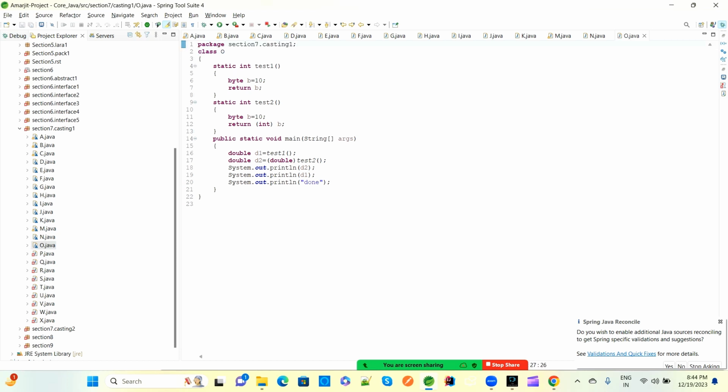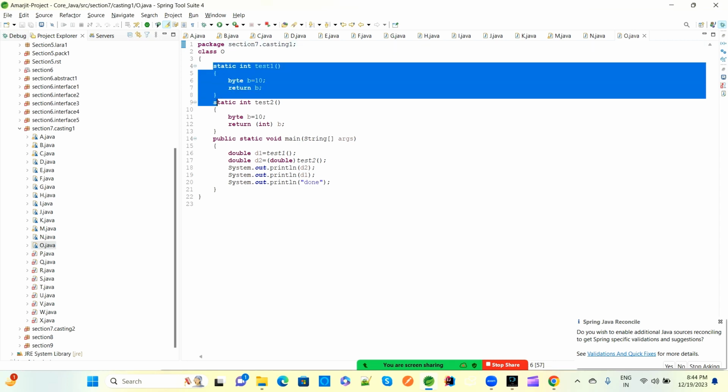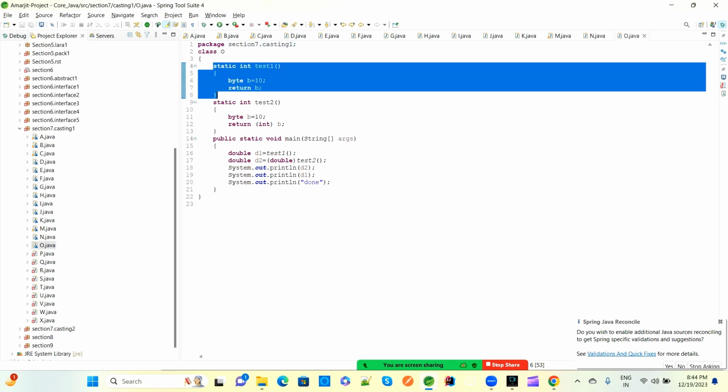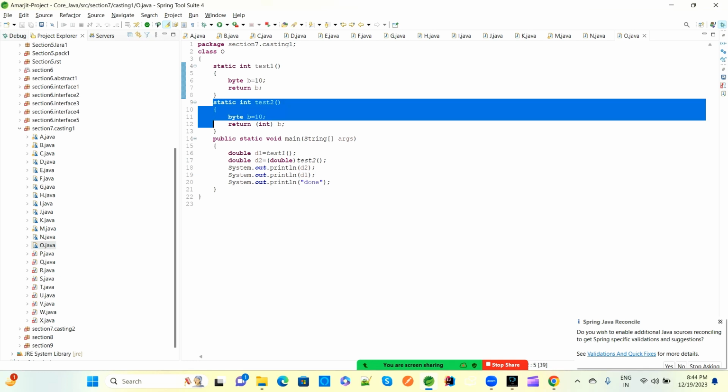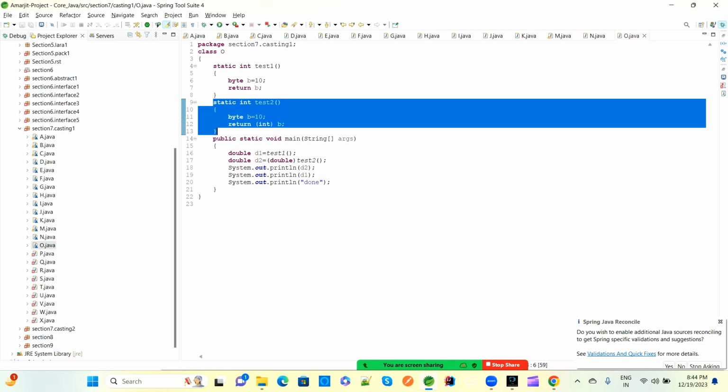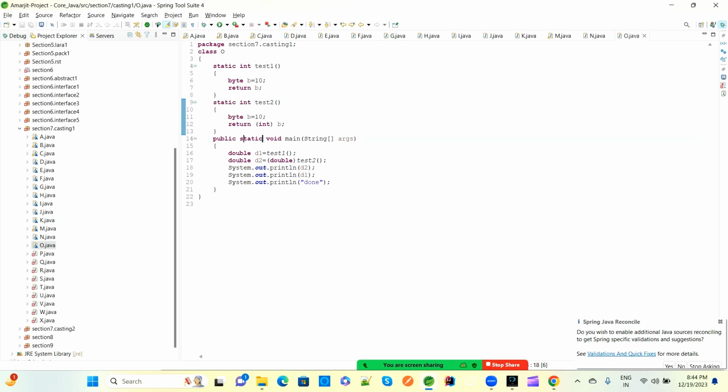Now we have a class O, with a static test1 method of integer type, so it should have a return type. This is also a static test2 method with return type integer, so it should return something. The main method is there, so the compiler will go to the main method. We have a double d = test1. Test1 has no parameters, so the compiler will check whether the test1 method with no parameters exists inside class O. Yes, it is there, fine.